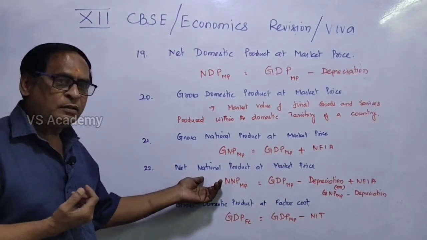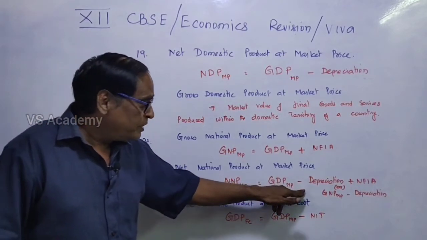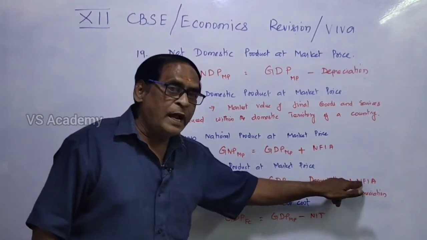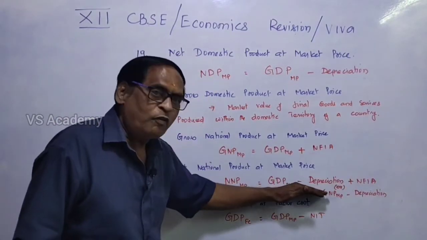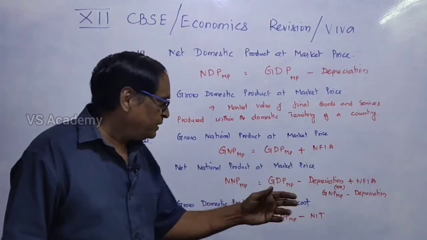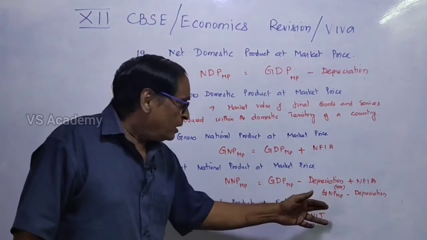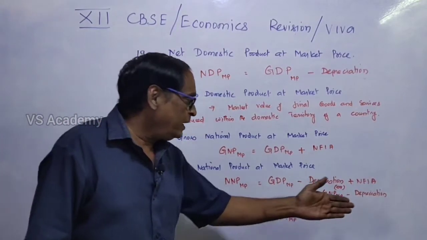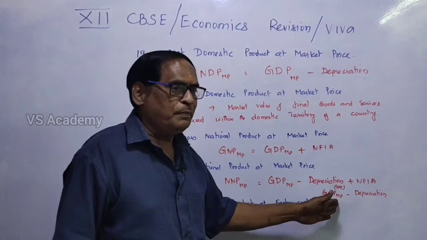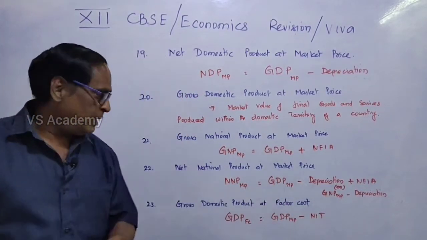What is the formula? You can take GDP-MP, deduct the depreciation, and then add net factor income from abroad. That is one formula. Another formula: instead of GDP-MP, you can take GNP-MP, gross national product at market price, and straight away deduct the depreciation from GNP-MP. You can get NNP-MP. So there are two formulas, please bear in mind.